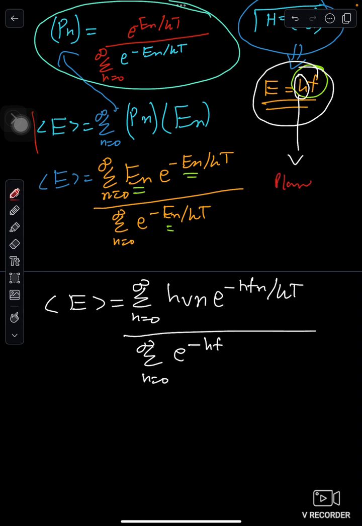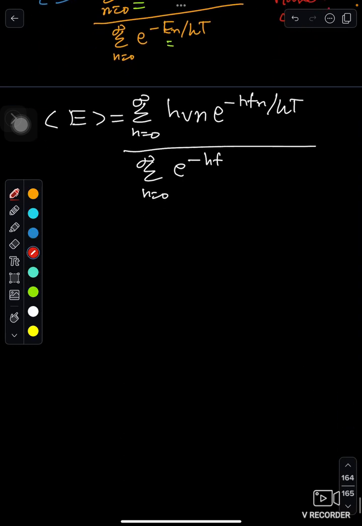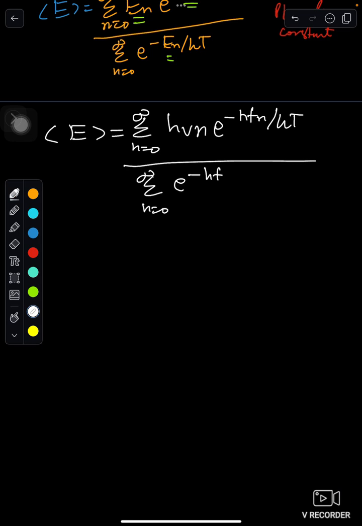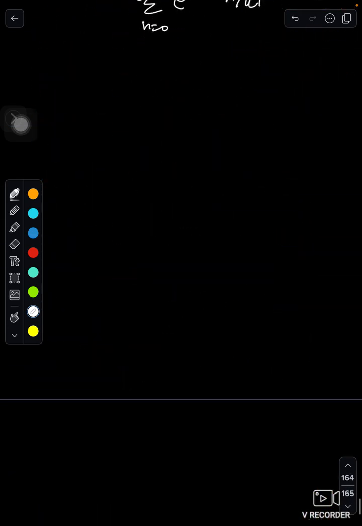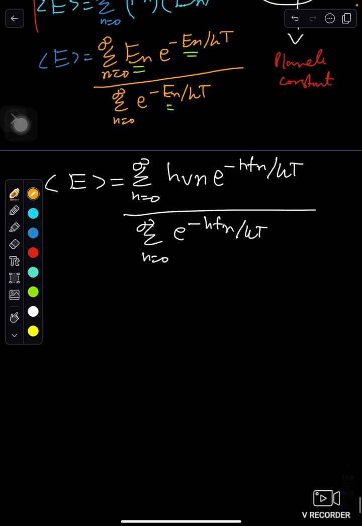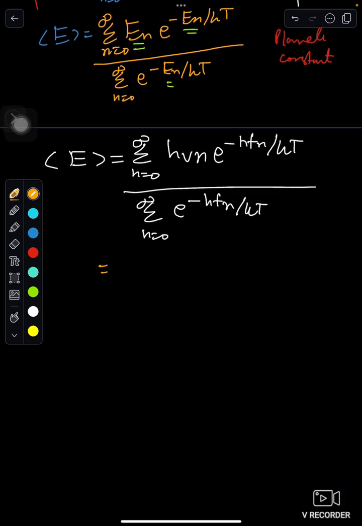Okay, k is the Boltzmann constant, and T is the temperature. e is exponential. Okay, before expanding, we will write something. Let X equal e to the power minus HF over kT.